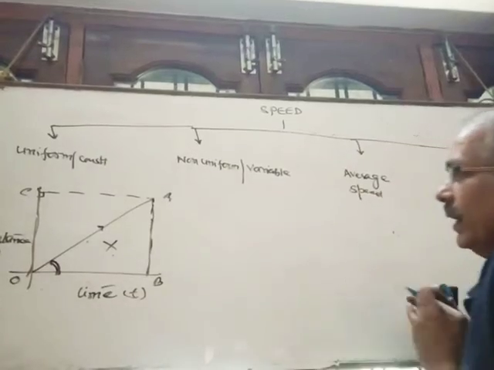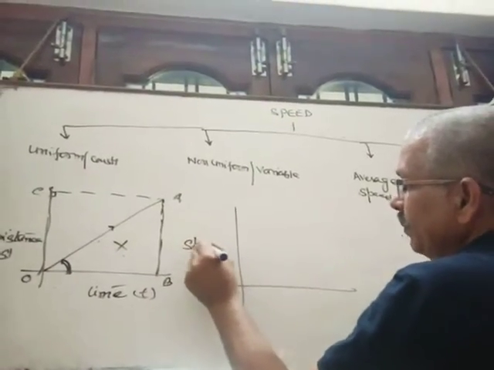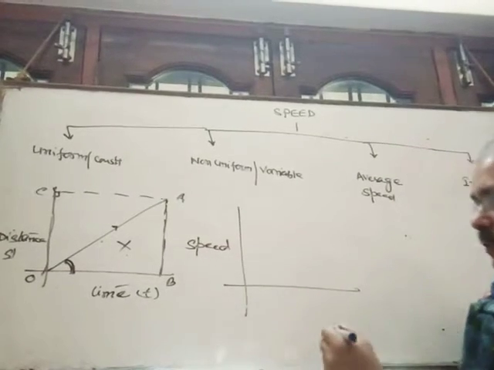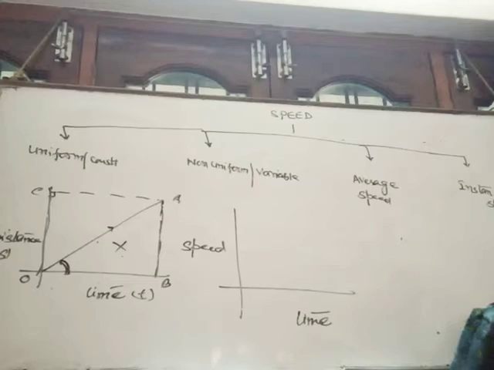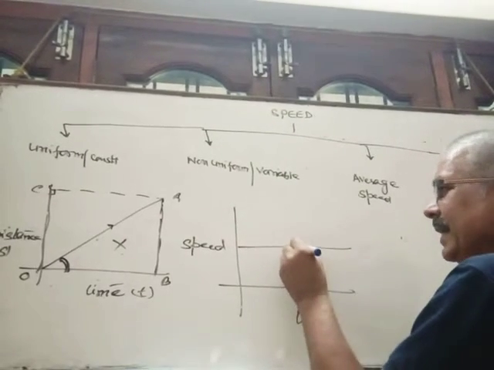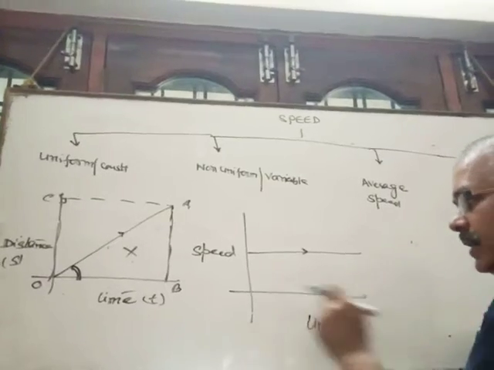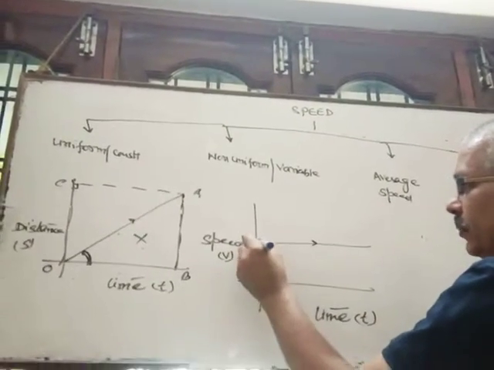Similarly, if we draw the graph between speed and time for uniform speed, since for each time the speed remains the same, the nature of the graph is still a straight line but parallel to the time axis. Suppose it is AB.